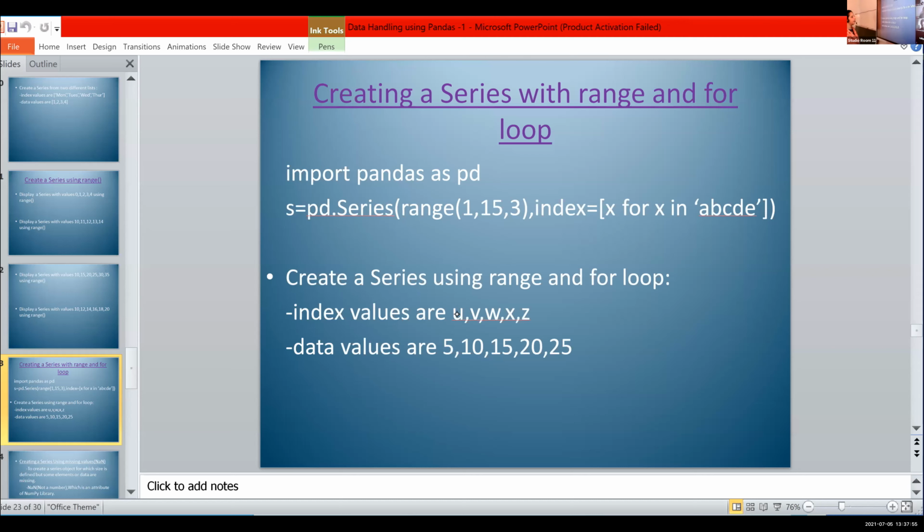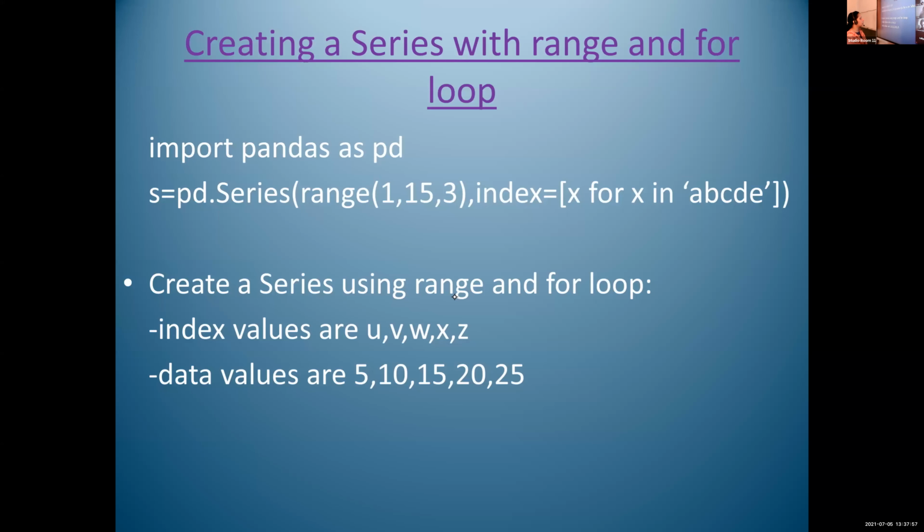Create a series using range and for loop. Index values are U, V, W, X, Z. Data values are 5, 10, 15, 20, 25. You have to use range and for loop.